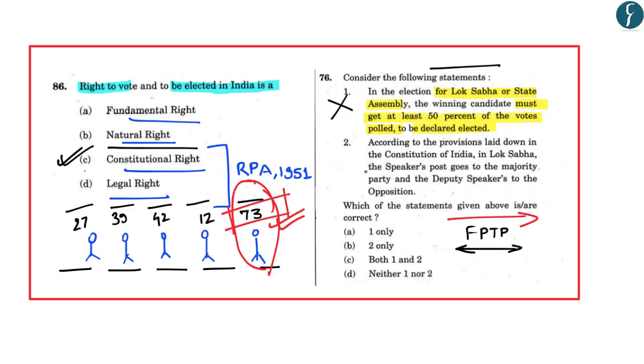So the first statement is incorrect. Second, according to the provision laid down in the Constitution of India, in Lok Sabha, the Speaker's post goes to the majority party and the Deputy Speaker's post goes to the opposition. No, there is no such convention. So this again becomes incorrect. So in this, the correct answer is D, that is neither one nor two.